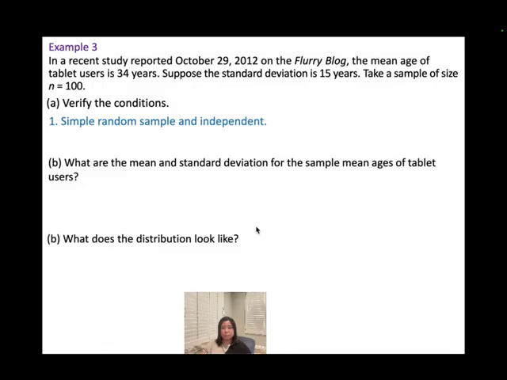We assume there will be simple random sample and independent. And then condition 2, they never mention the original population distribution, right? But they do have the sample size that's greater than 30. So I'm going to put only this part, sample size n greater than or equal to 30.